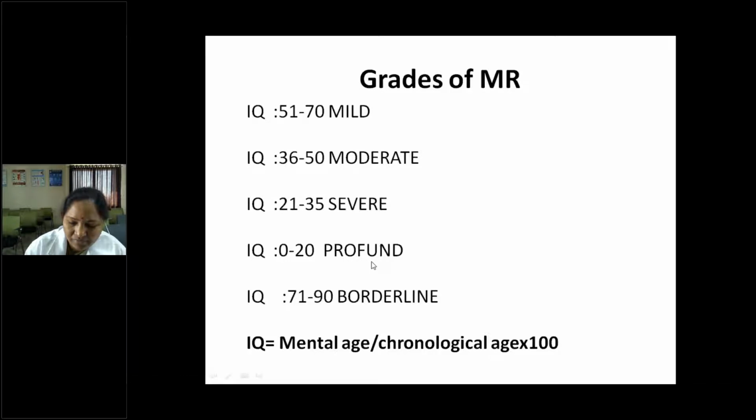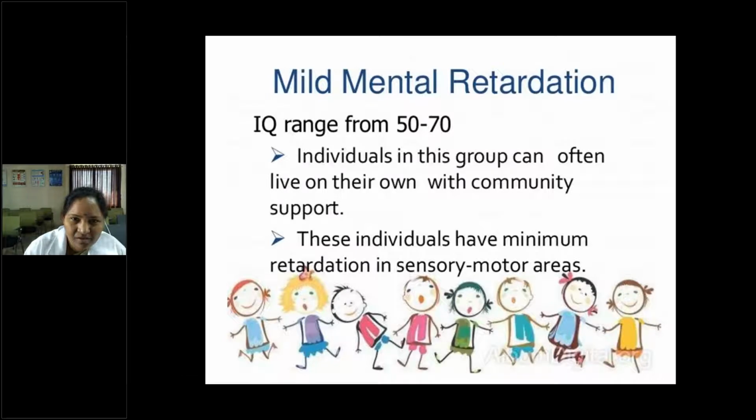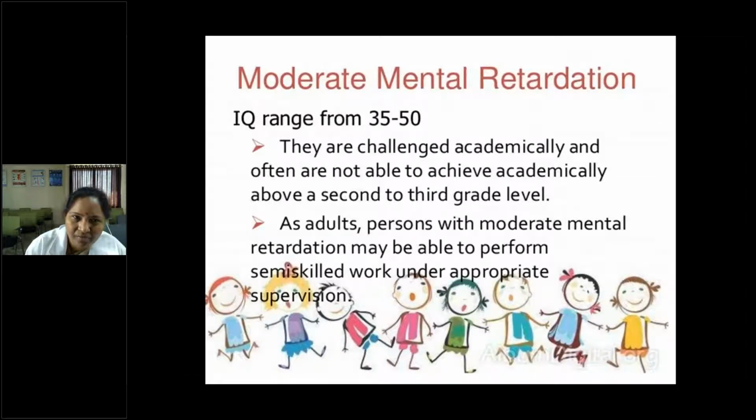We can't train the profound group, but the others we can train. Individuals with IQ 51 to 70 can often live on their own with some community support, with minimal retardation in sensory and motor areas. Moderate children are challenged academically, but can go up to third grade level with support.